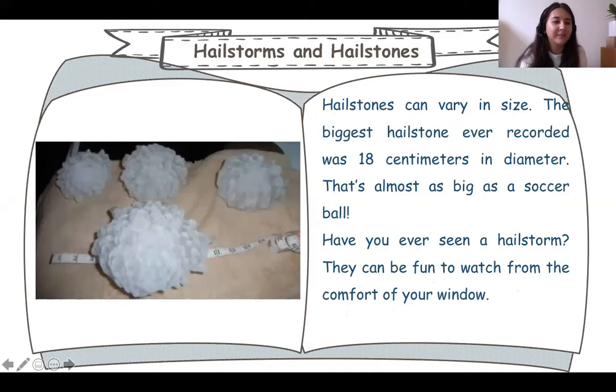Good girl, lovely reading. Okay, so hailstones can vary in size. They can be small, they can be medium, they can be very big. They can be 18 centimeters in diameter. That's almost as big as a soccer ball. So imagine soccer balls, okay? They're quite big. Now imagine soccer ball shapes of large ice falling from the sky. That would be extremely dangerous and would probably cause a lot of damage to many homes and to many cars.